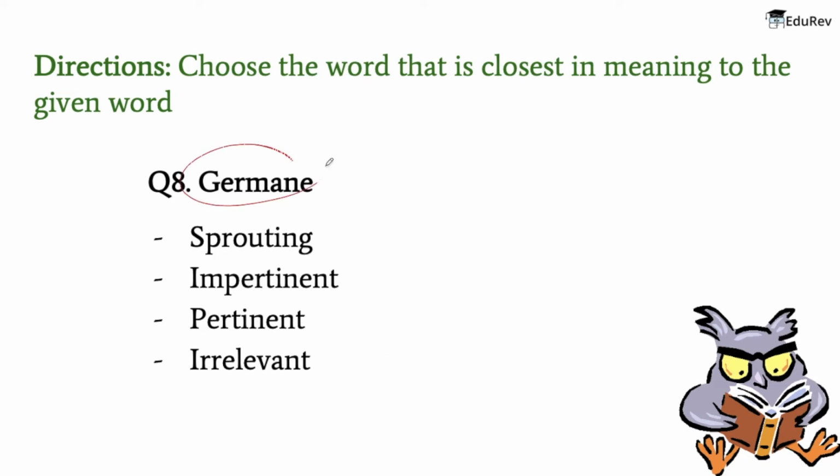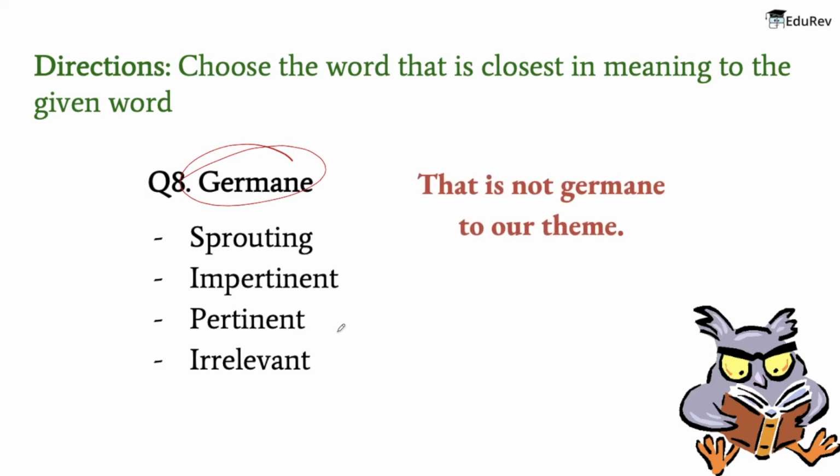So the eighth word is germane. Now the meaning of this word is relevant to a subject which is under consideration. An example is, that is not germane to us. And the meaning of the words that are given: the word sprouting is something that is germinating. Impertinent means not showing proper respect. Pertinent is something that is quite relevant. And irrelevant is not connected with the subject which is in discussion, or you can say something that is not relevant to the subject that is in discussion, of course.